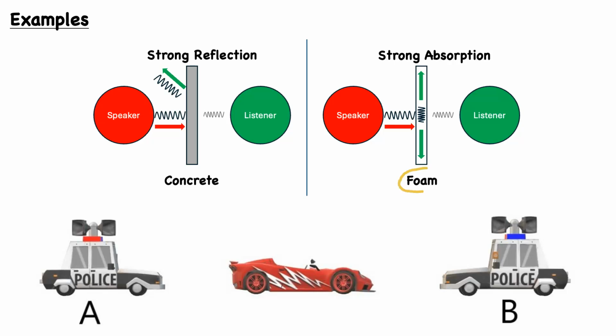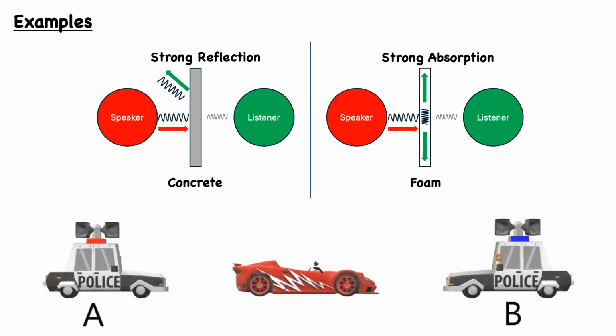Now, in the case of the foam barrier, we have something similar in one sense, but simultaneously quite a bit different. Of course, it starts the same. The speaker speaks, emits a sound wave, and that sound will travel towards the wall. But in the case of the foam, the sound will be strongly absorbed instead of strongly reflected. And again, the reason is because of the nature of the foam material. It's soft and porous. It has all the characteristics for absorption. So in the same vein, though, we're going to still have some degree of transmission, although again, it will be reduced in intensity. It will be a quieter sound.